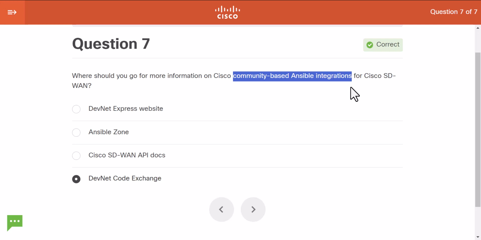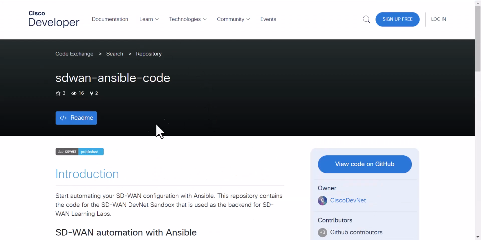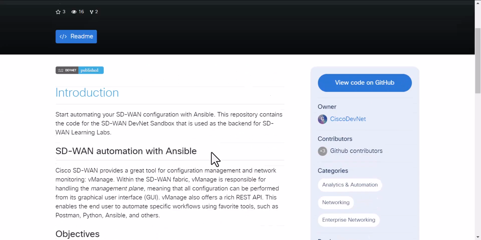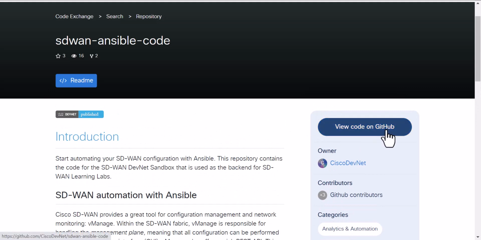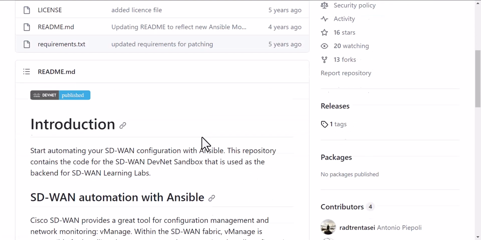And if they want, they can have this code, these Ansible playbooks, published in public access on GitHub as a public repository, and then optionally maybe have them listed in the Cisco Code Exchange.